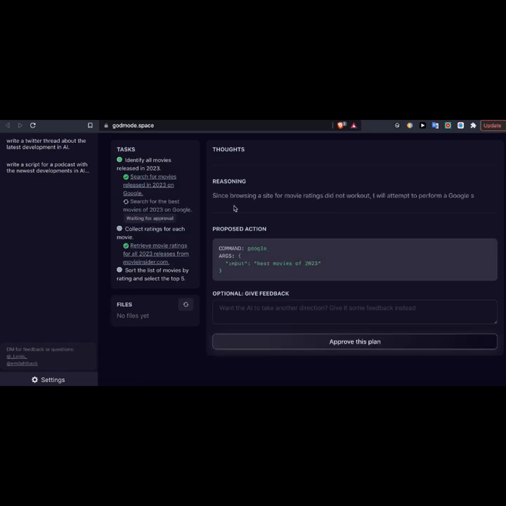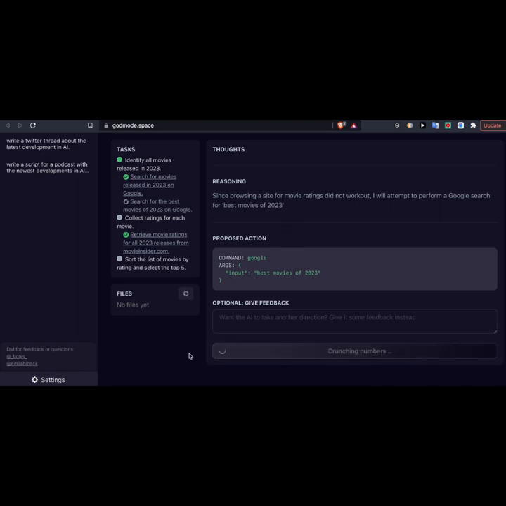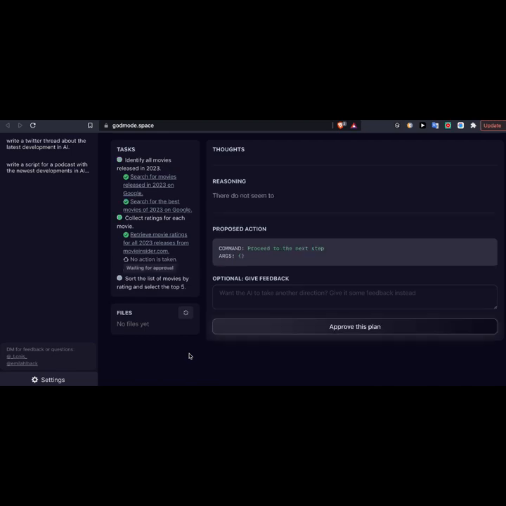There we go. So since browsing a site for movie ratings did not work out, I will attempt to perform a Google search for best movies. Okay, so it did not work out. So you're going to approve this plan. It's going to try again. It's going to give it another shot. So it started with movieinsider.com. That didn't quite work. So now it's going to try to find another website to do the same thing. So we're going to give it a second, see what it says.